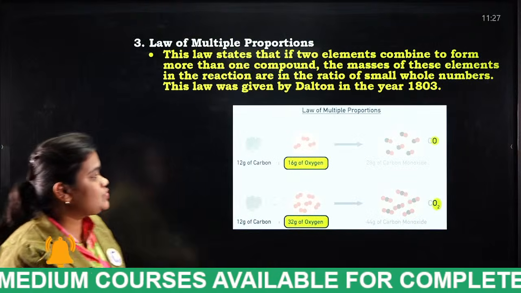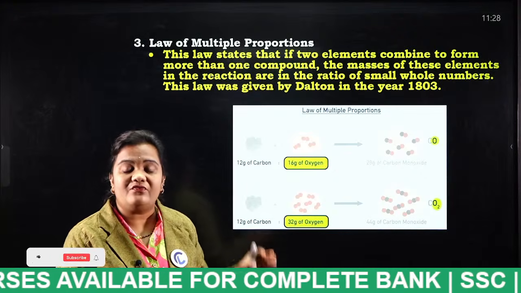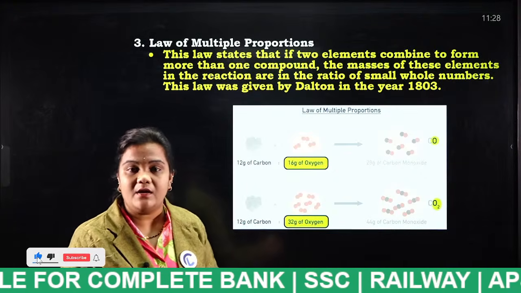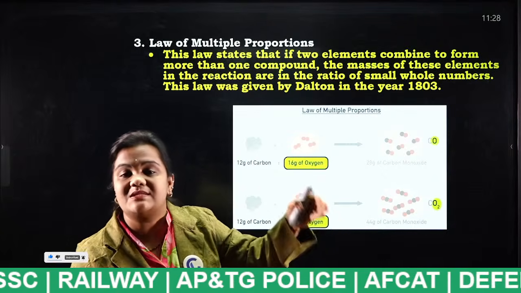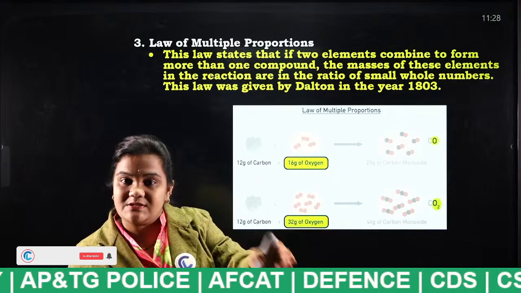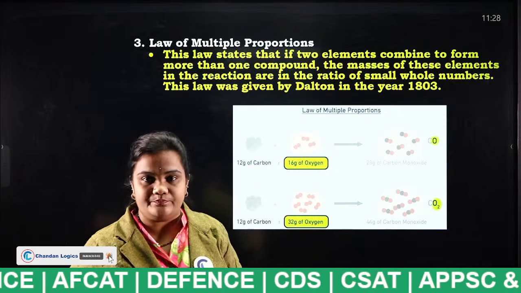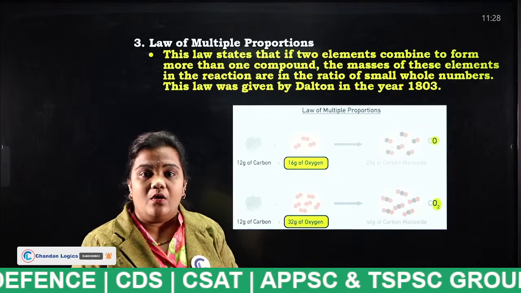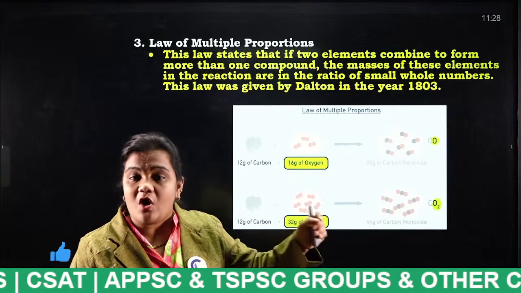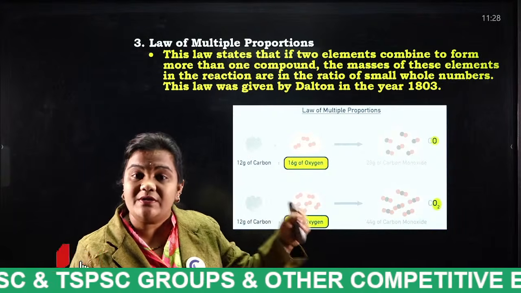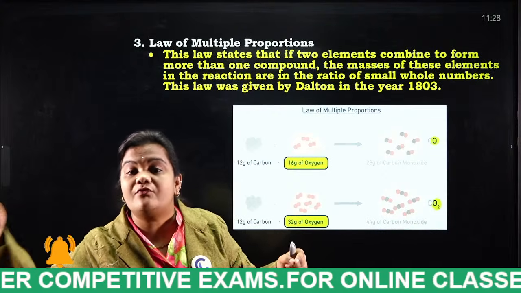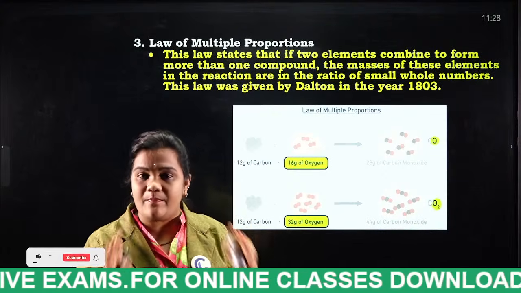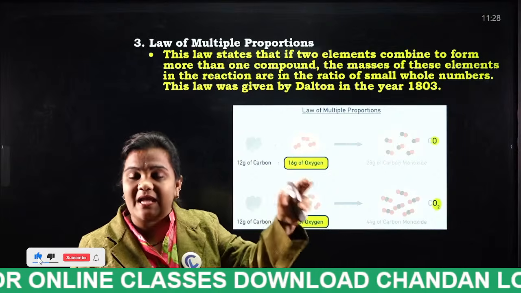So look at these, students. In order to get water, we are mixing 1 gram of hydrogen with 16 grams of oxygen to get water. Here 2 different types of molecules are giving 2 different types of compounds. Listen properly, keyword: 2 different types of molecules.